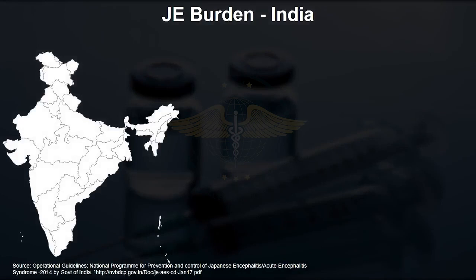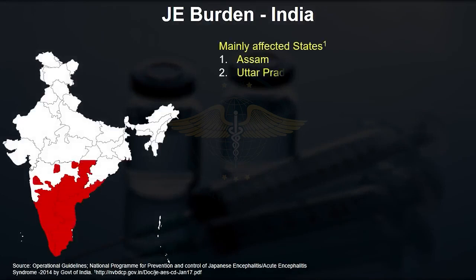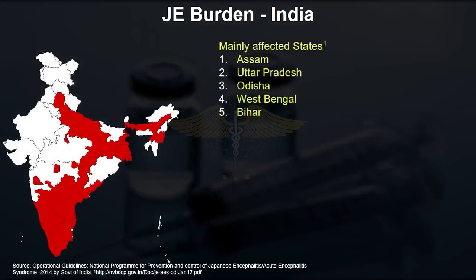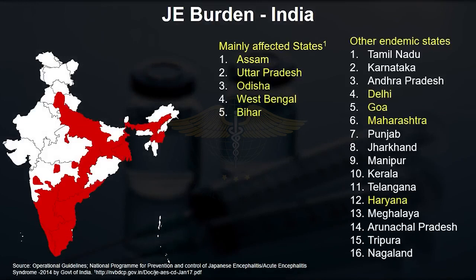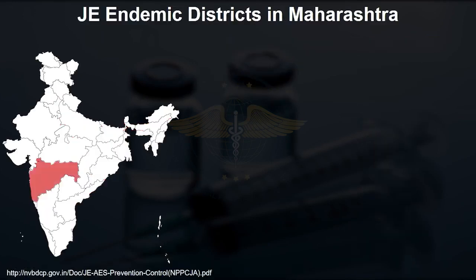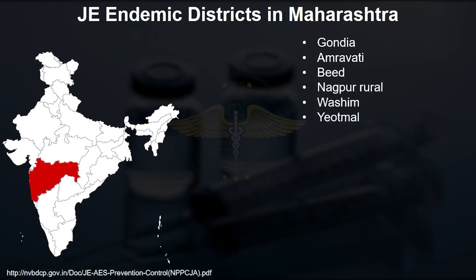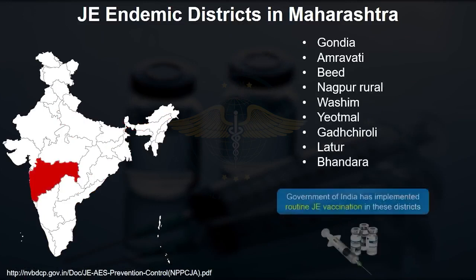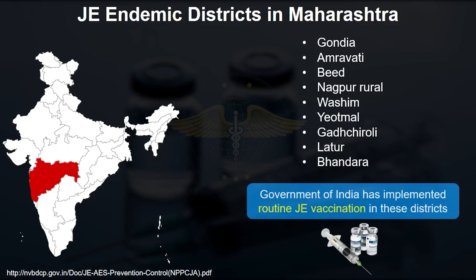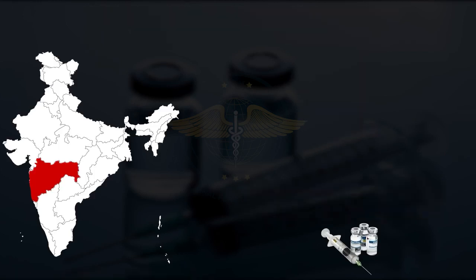Coming to our India, these are the states: Assam, Uttar Pradesh, Odisha, West Bengal, Bihar, Maharashtra and Haryana, which are large endemic areas for this disease. And specifically in Maharashtra, these are the districts: Gondia, Amravati, Bid, Nagpur rural, Washim, Yavatmal, Gadchiroli, and Latur. The government has already started routine JE vaccination in these endemic areas.